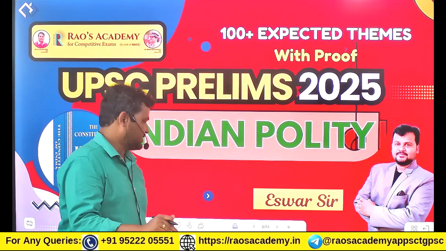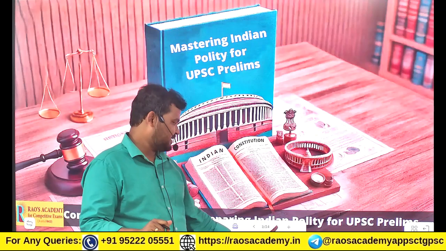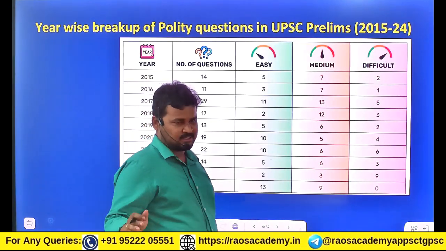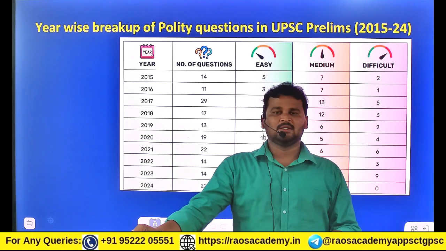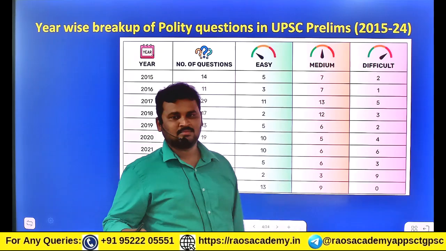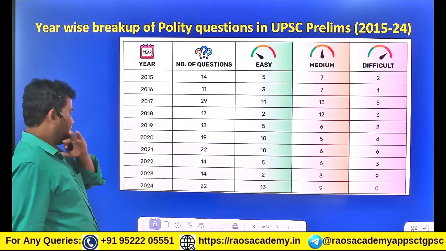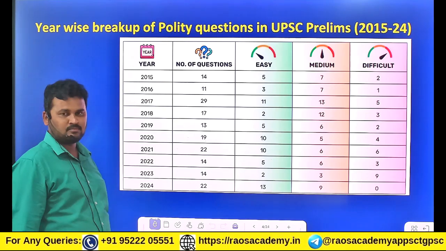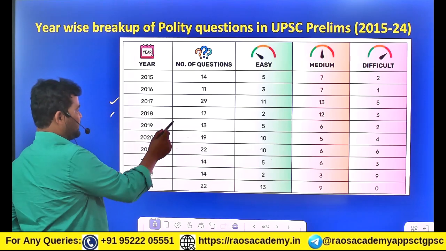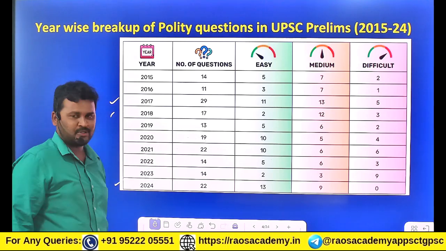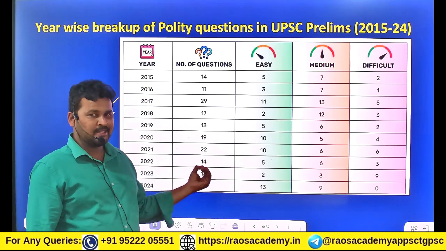See, my dear friends, here we are mastering Indian polity for the UPSC prelims examination. Before that, let's know how many questions are coming from Indian polity. In the year 2015, the number of questions was 14. In 2016, 11 questions, then 17, 29, 18, 17, and coming to 2024, 22 questions came. It means last year, 22 questions came only from Indian polity.